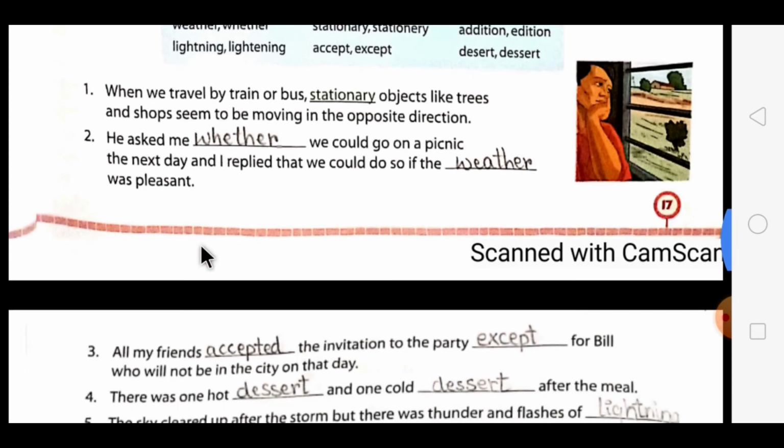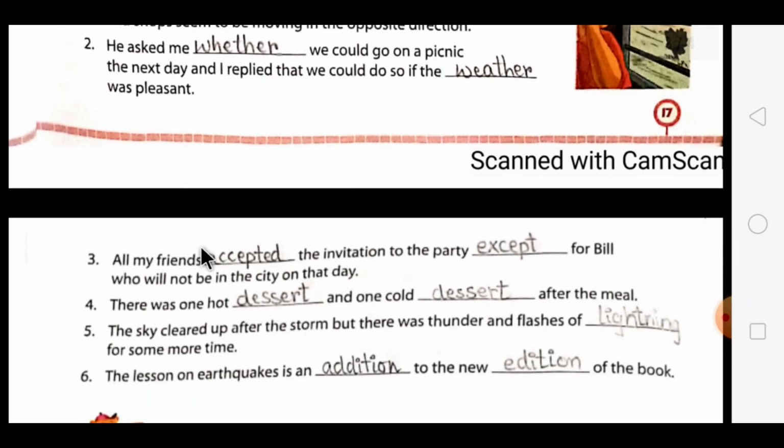Now the third one is, the pronunciation is the same, accepted and accept. You have to use these two words according to the sentence. All my friends accepted the invitation, means they took the invitation to the party, and except for Bill who will not be in the city on that day.